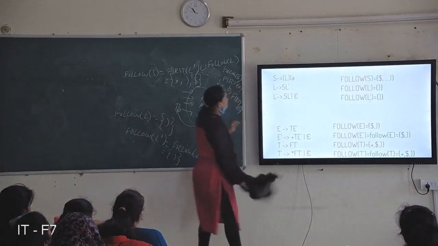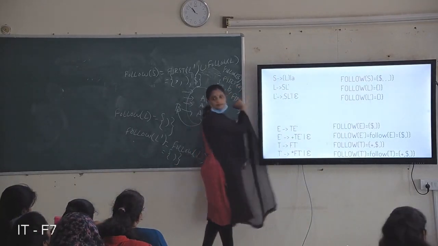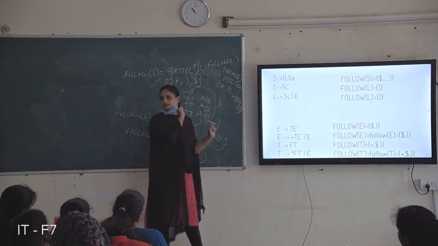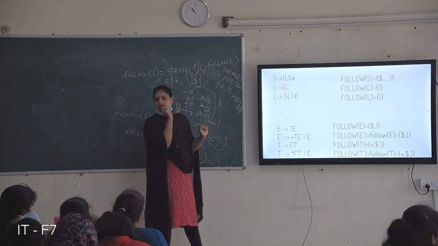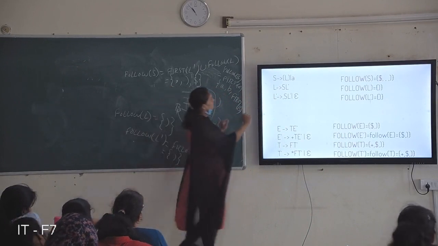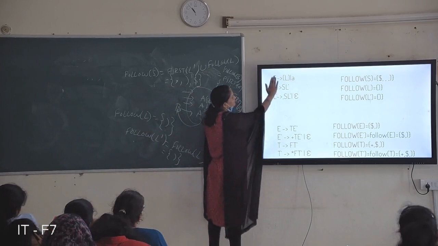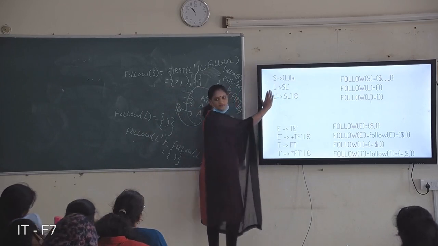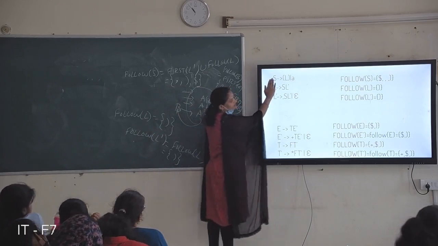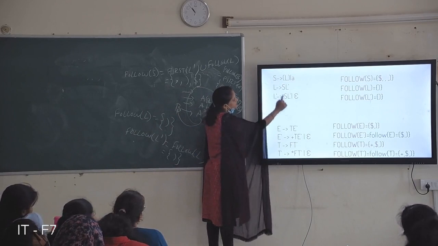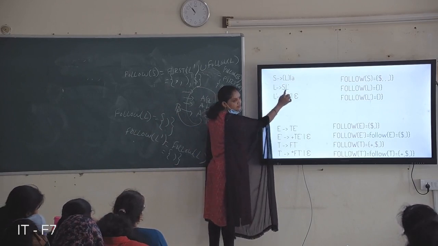Again I will tell you. We have to find out follow of S first. Just see where it is. Here it is, right? After S, what is the symbol? L dash.